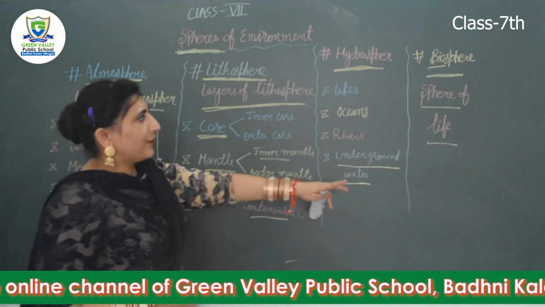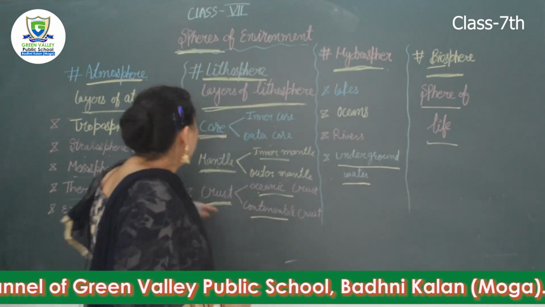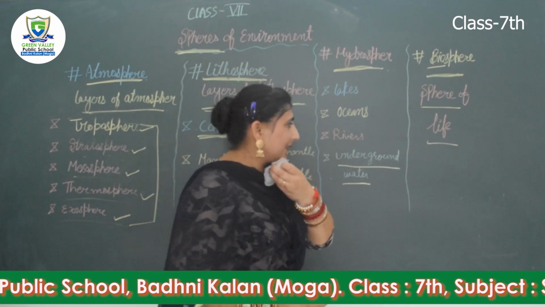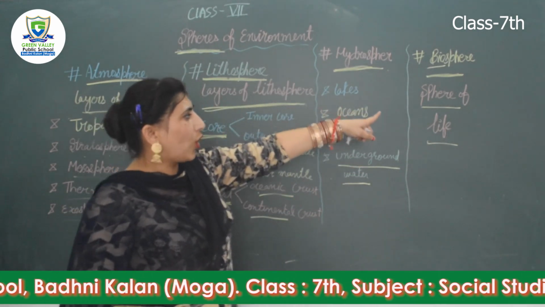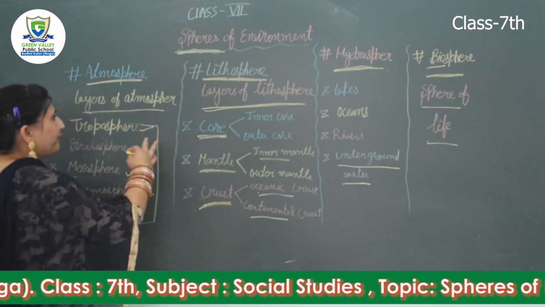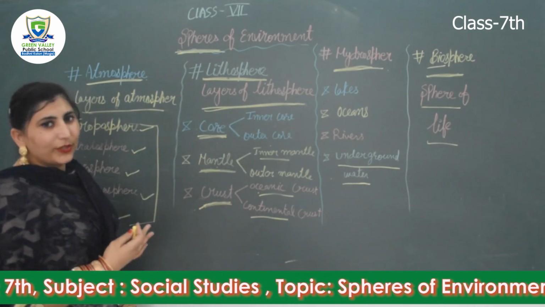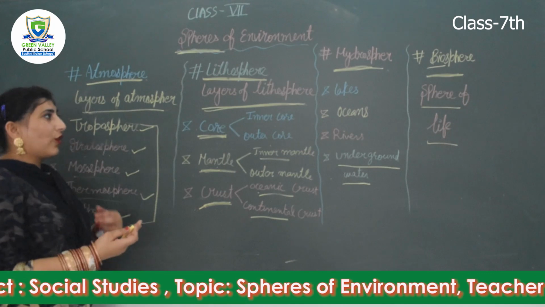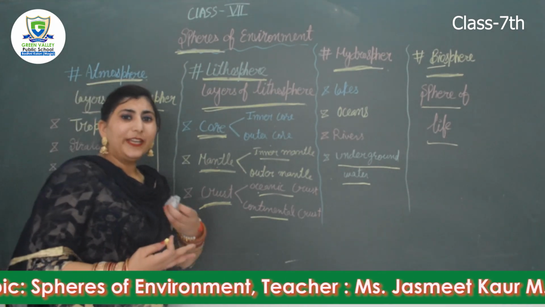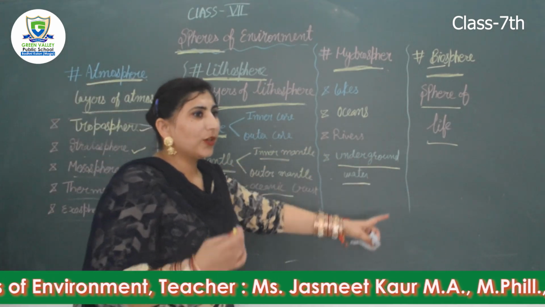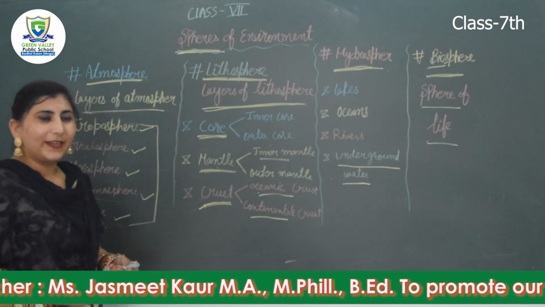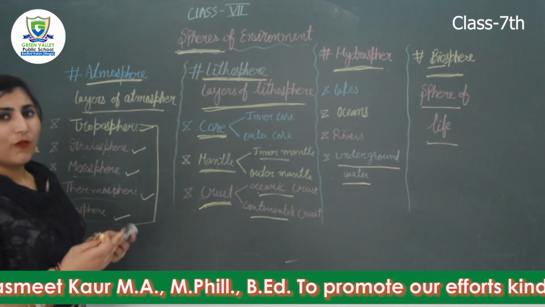So in the biosphere, life is possible because atmosphere, lithosphere and hydrosphere are there. That's why it is called sphere of life. These are very important for the growth and origin of human beings. Why is Earth called a unique planet? Because of the biosphere. Earth is the only planet which supports life, and it is believed that water is present only on the Earth.